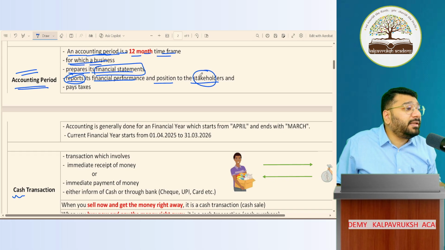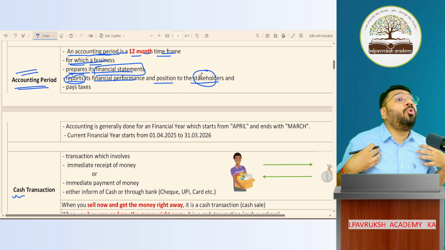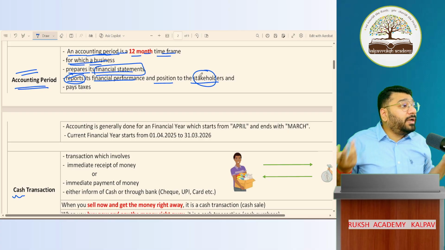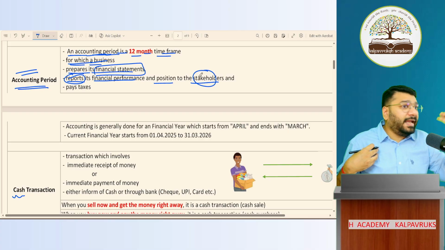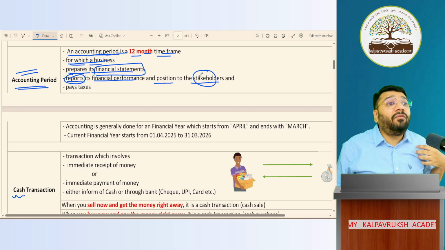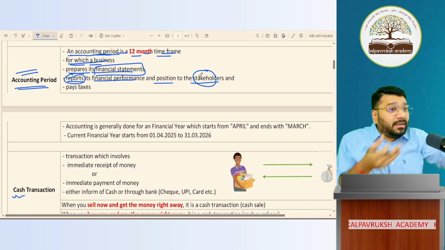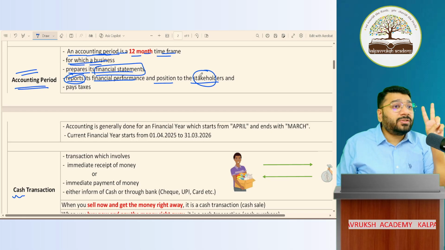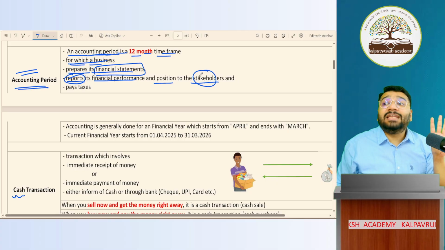Users of the financial statement. Example I'll give you. Who are the users of financial statement? First user, owner. As owner, I need to know what is the performance of the business. Second, the income tax department wants to know what is the profit of the business, because on that profit only, government will collect tax. So second user. Third user, rightly said, investor.